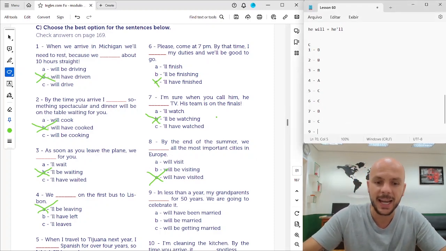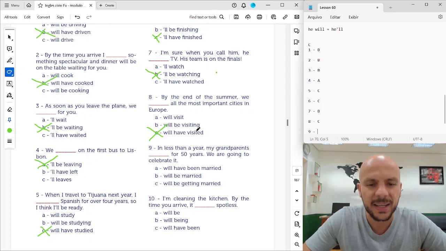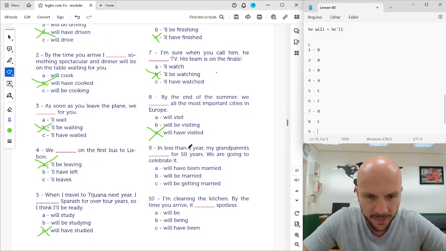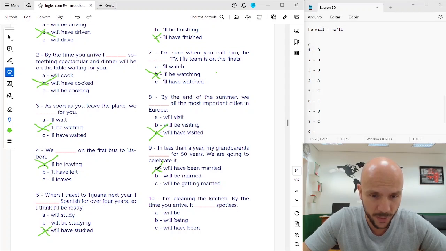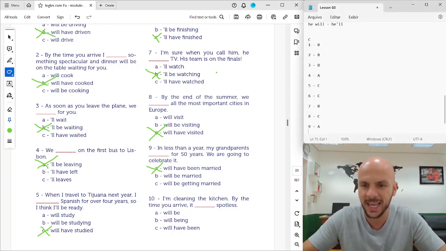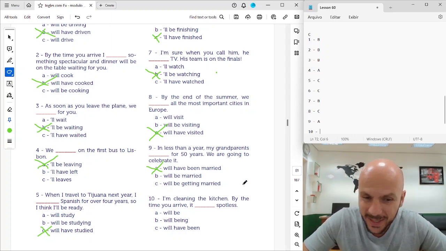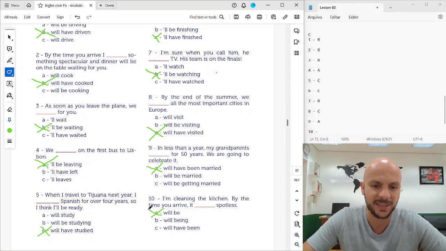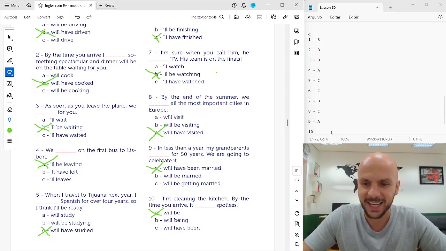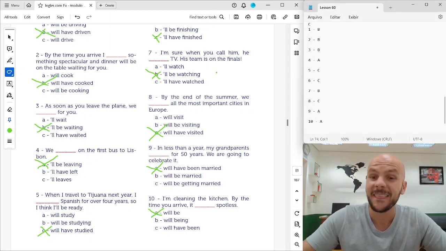Letter C. 9. In less than a year, my grandparents will have been married. Will have been married for 50 years. We are going to celebrate it. A. And 10. I'm cleaning the kitchen. By the time you arrive, it will be spotless. It will be spotless by the time you arrive. Beautiful. 10, letter A.